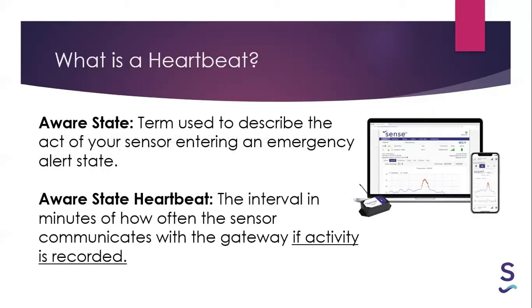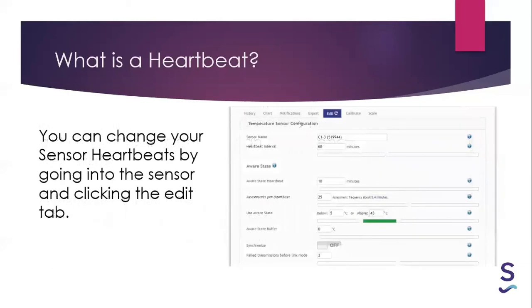So the definition of an aware state is a term used to describe the act of your sensor entering an emergency alert state. It's picked up that it's outside of its preset parameters set by you, and it's saying something's gone on. So then we've also got an aware state heartbeat, and this is the interval in minutes of how often the sensor is communicating with the gateway if activity is recorded. So how often, instead of 60 minutes, how often do we want the data to be thrown from sensor to gateway when it's in an aware state?